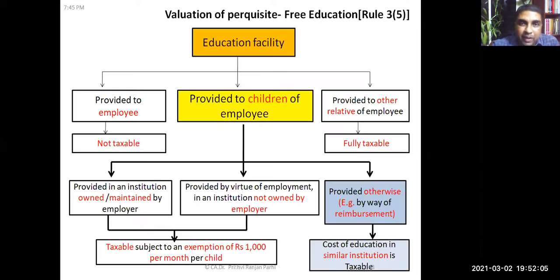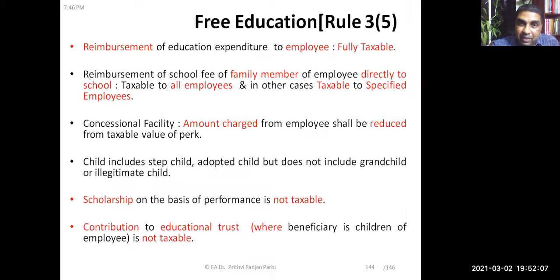Okay, but what I told you right now is about education facility. It's not education allowance. Education allowance is different. Reimbursement of educational expenditure is taxable. Reimbursement of school fee of a family member of the employee directly to the school is taxable for all employees. In other cases, it's taxable for specified employees.